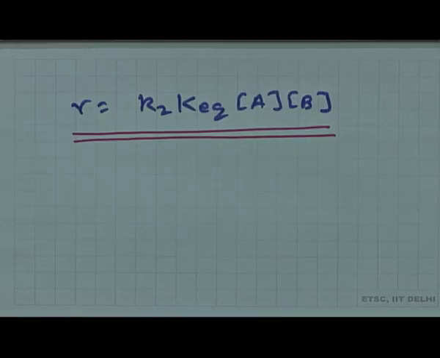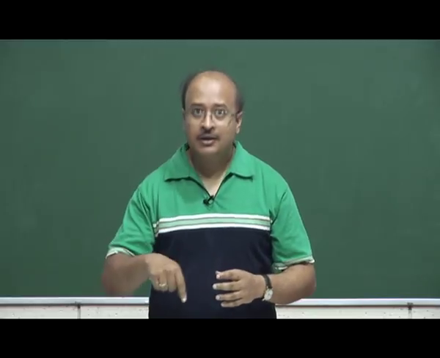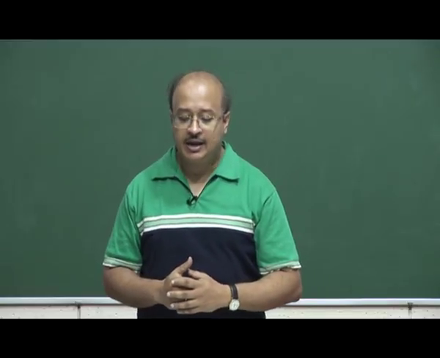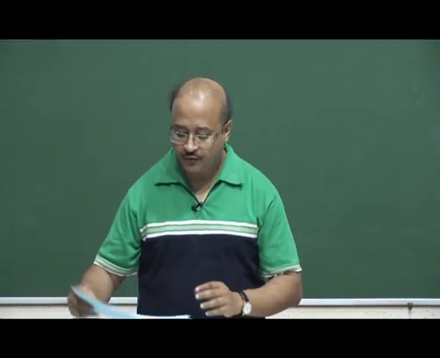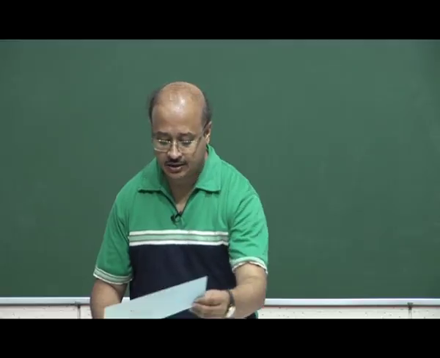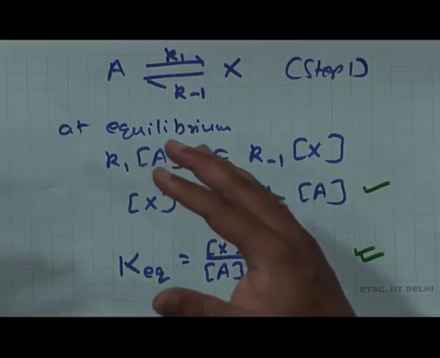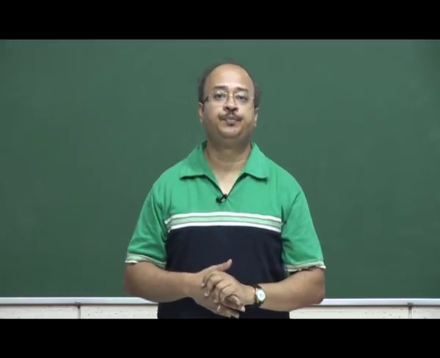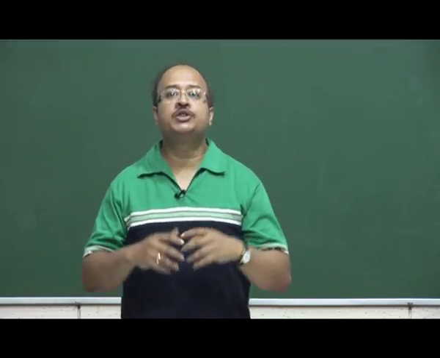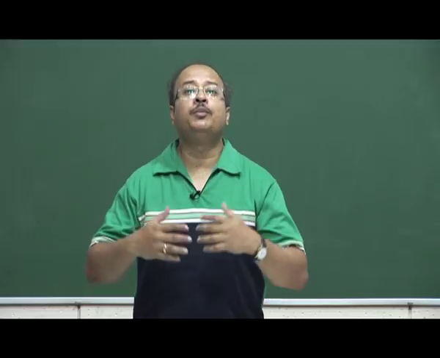Here I gave you an example where the first step was not rate limiting, some other subsequent step was, and in that case if an intermediate is coming in, then I assume something referred to as this fast pre-equilibrium, and using that I replace the intermediate by something in terms of reactant, which we can readily handle. I did not explain too much about fast pre-equilibrium, but just to give you the flavor of what different complications can come in.